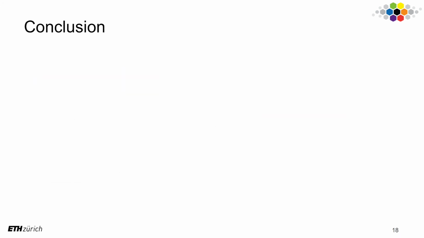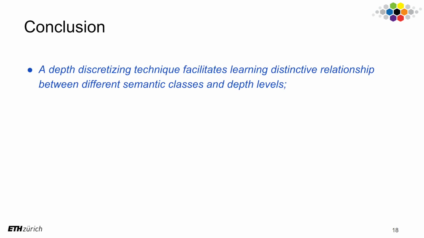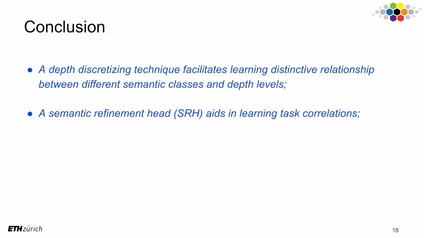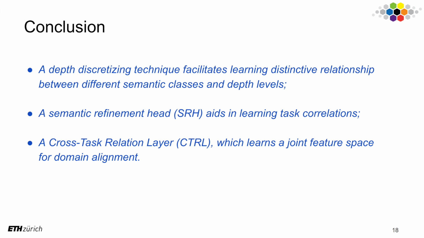Finally, I conclude by highlighting the key contributions of this paper. A depth discretizing technique facilitates learning semantics at different discrete depth levels. The semantic refinement head aids in learning task dependencies. A cross-task relation layer helps learning a joint space for domain alignment.